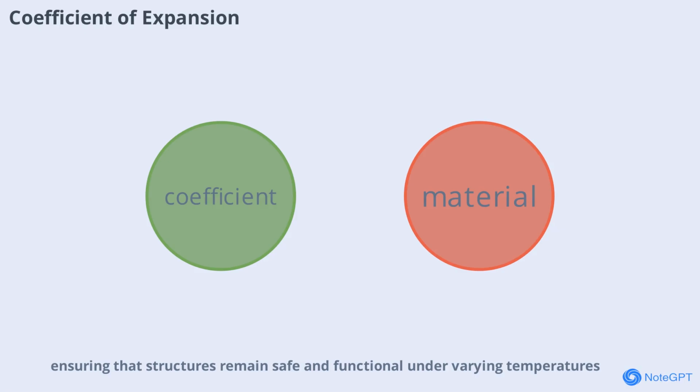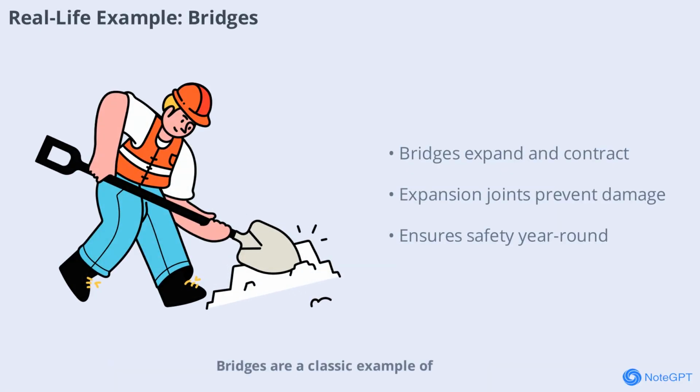Bridges are a classic example of how thermal expansion is managed in engineering. As temperatures rise and fall, the materials in a bridge expand and contract. To prevent damage, engineers include expansion joints, gaps that allow the bridge to move slightly without cracking or buckling. Without these joints, the stress from expansion could cause serious structural problems. This practical application of thermal expansion keeps bridges safe and functional year-round, regardless of weather conditions.